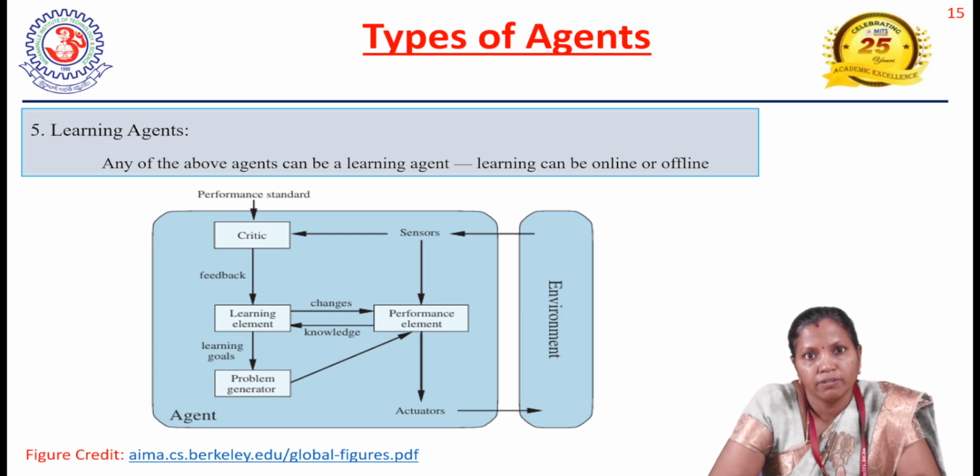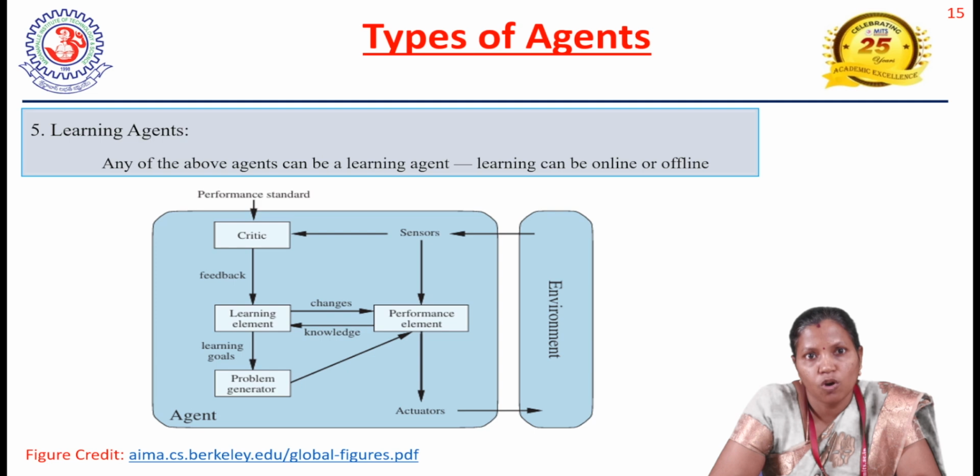Whatever is done by the performance element, the learning element observes it and makes improvements in order to improve the success criterion. The learning element gets feedback from the critic on how well the performance element is doing, based on which it can make changes in the performance element to improve the performance in the future.